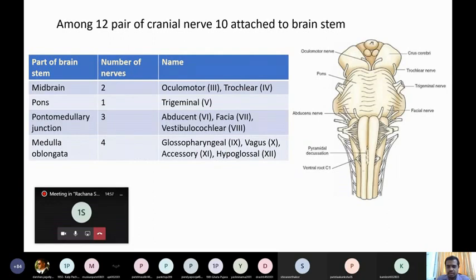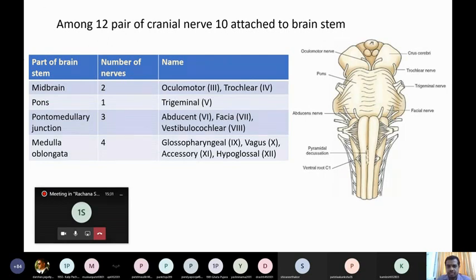Now the brainstem is quite an important part of the brain or central nervous system, because 10 out of 12 pairs of cranial nerves are attached to it. Is it clear? So you know there are 12 pairs of cranial nerves. Among the 12 pairs, except the first and second, the remaining 10 are attached to the brainstem. So their attachment is as follows.